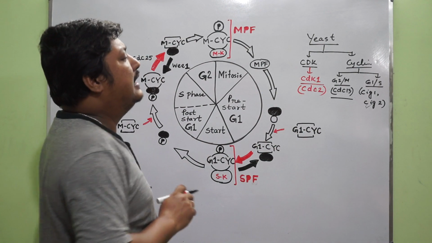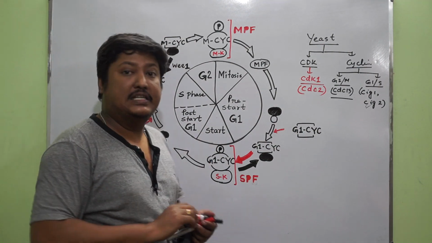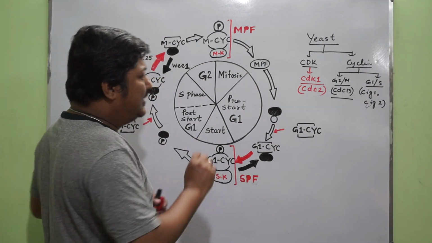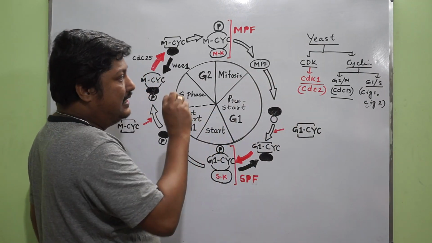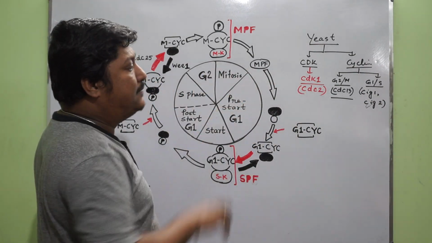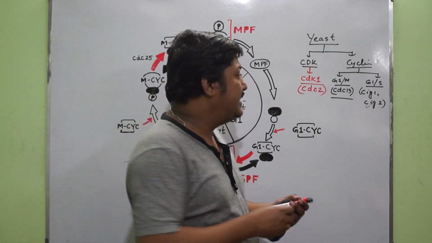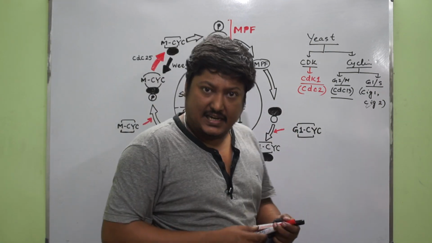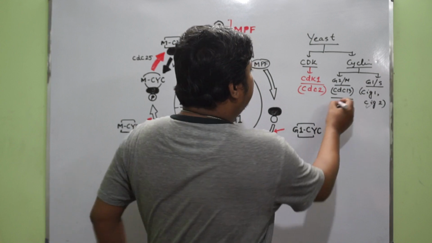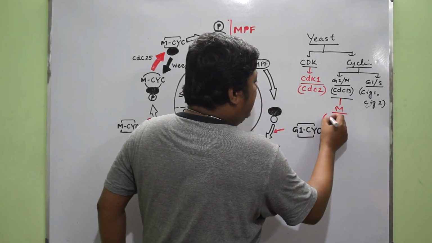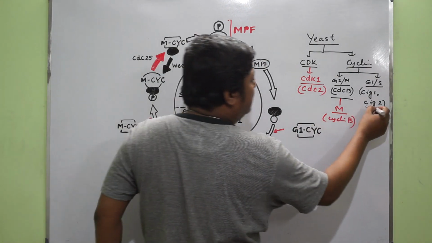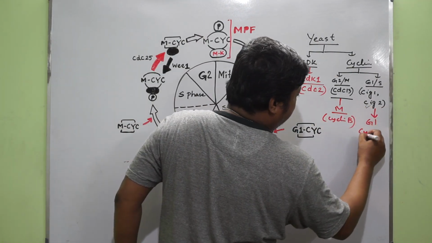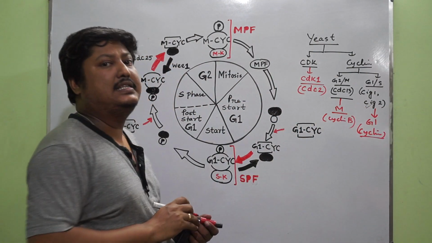These two genes code the cyclin which is present in the G1/S location. So there is a single type of CDK1 present in the yeast, whereas two types of cyclin are present. One is called the M form of cyclin, that is actually cyclin B. Another is called G1 cyclin, which is actually over here the cyclin C.